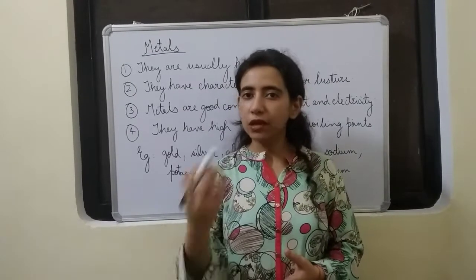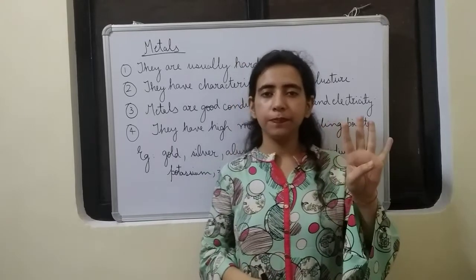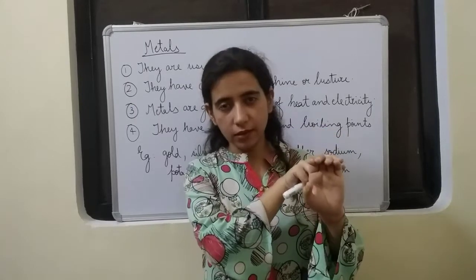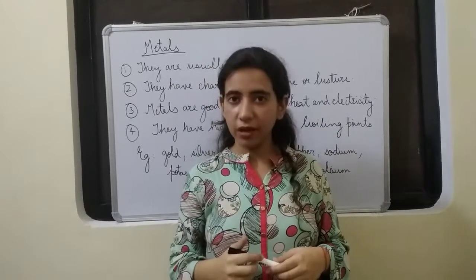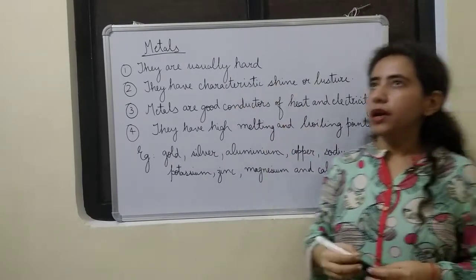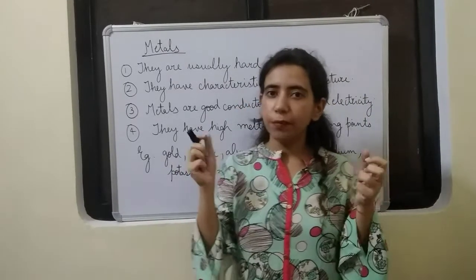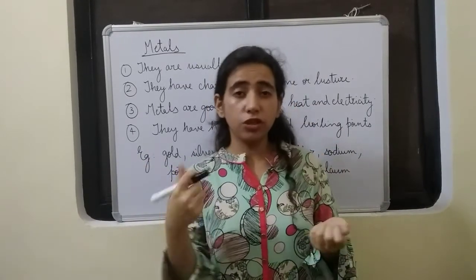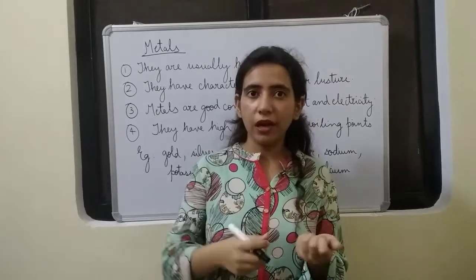Elements can be further classified into 4 categories: metals, non-metals, metalloids and noble gases. Now we will be seeing metals in detail. They are usually hard. Actually, when we think about metals, that point automatically comes to us. We think that copper is a metal, magnesium is a metal, zinc is a metal, iron is a metal.